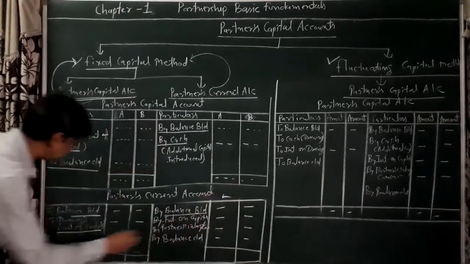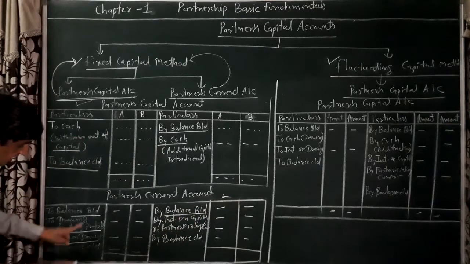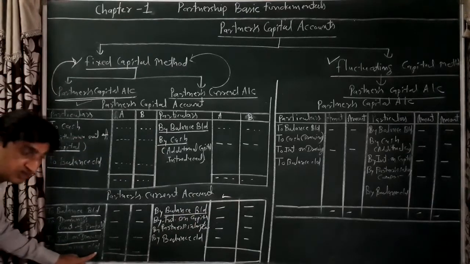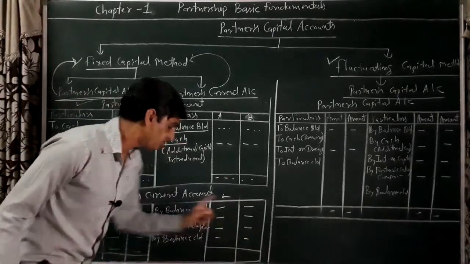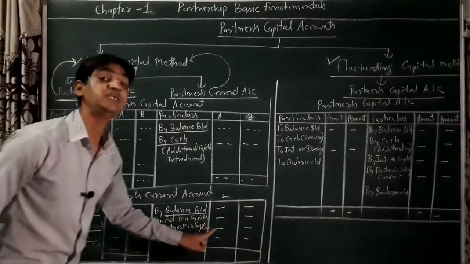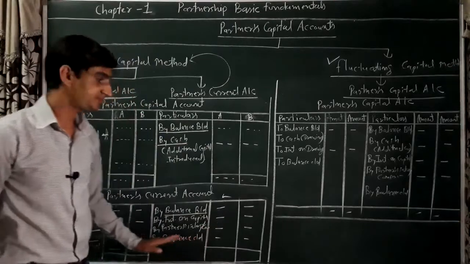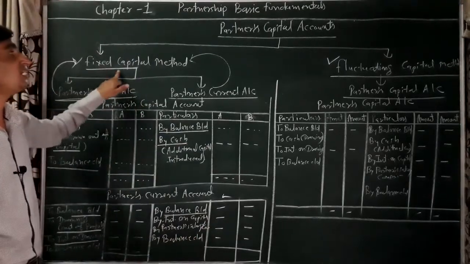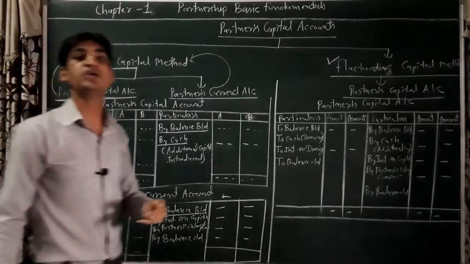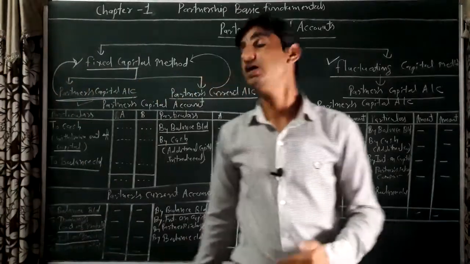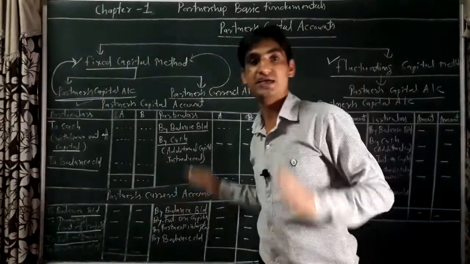If the credit balance is greater than the debit balance, we will write "to balance c/d". While if the debit balance is greater than the credit balance, we will write "by balance c/d". Is it clear? In the fixed capital method we have discussed how these two accounts are prepared, the partners' capital account as well as the partners' current account.